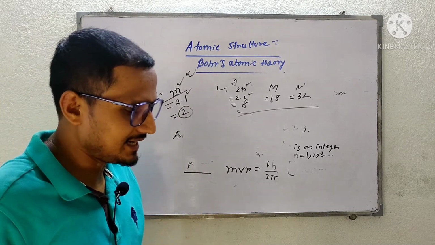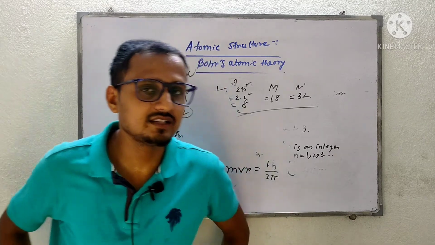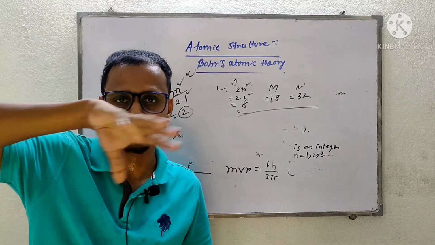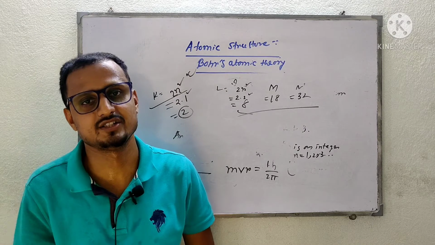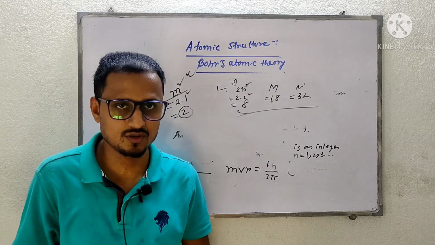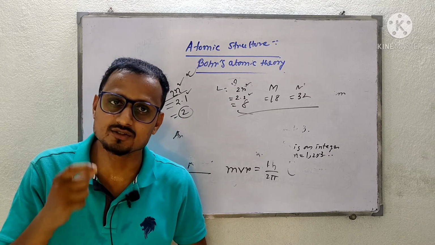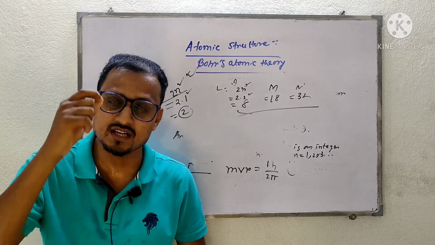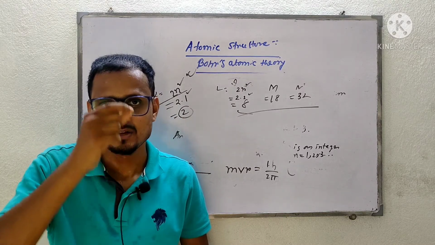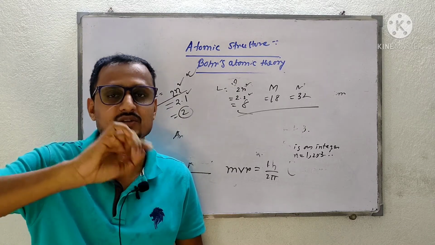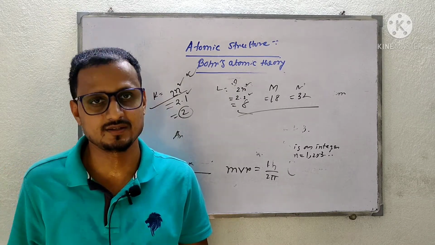Now the second postulate: Rutherford said that whenever an electron is moving in a circular orbit, it will continuously release energy. But Bohr corrected this in the second postulate, that as long as the electron is rotating around the nucleus in a particular orbit, it will neither gain energy nor radiate energy.